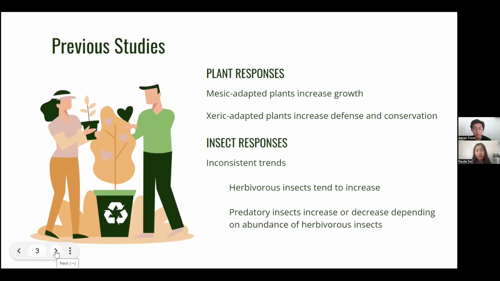Insect responses depend on how water stressed their source plant is. Water stressed plants can reduce their defenses, causing herbivorous insects to increase, but some studies have shown a decrease in insect abundance. Predatory insects then increase when there are outbreaks of herbivorous insects. However, this is variable, and there have been studies that show that a water stressed plant may lower both herbivorous and predatory insect abundance.